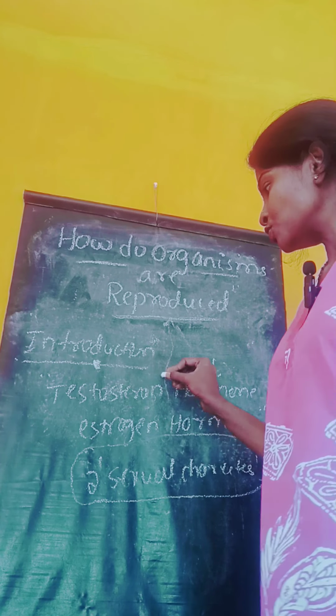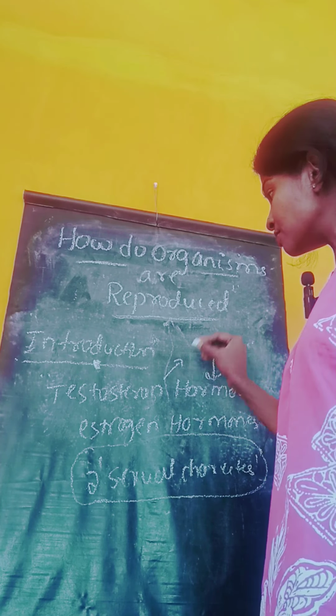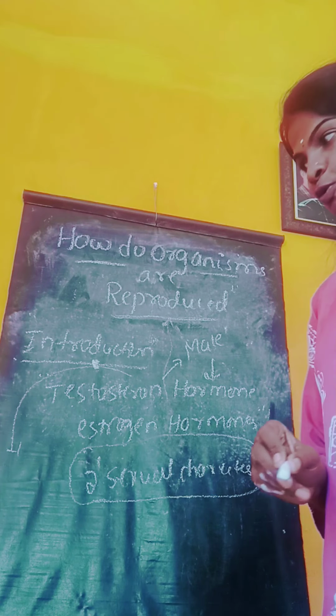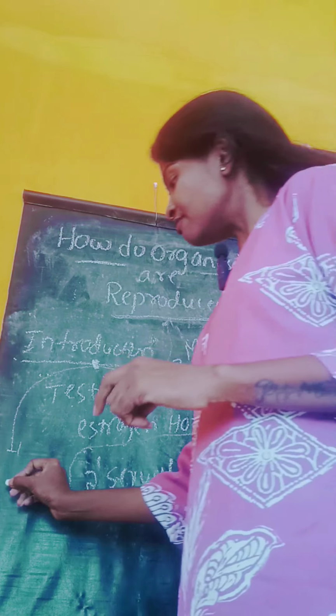Like that, the testosterone hormone is released in the male body during the adolescence phase, the stage of puberty. Due to the secretion of the testosterone hormone, certain changes take place in the male body. Those changes are called secondary sexual characters. Let us discuss one by one what changes take place in the male body due to the secretion of the testosterone hormone.